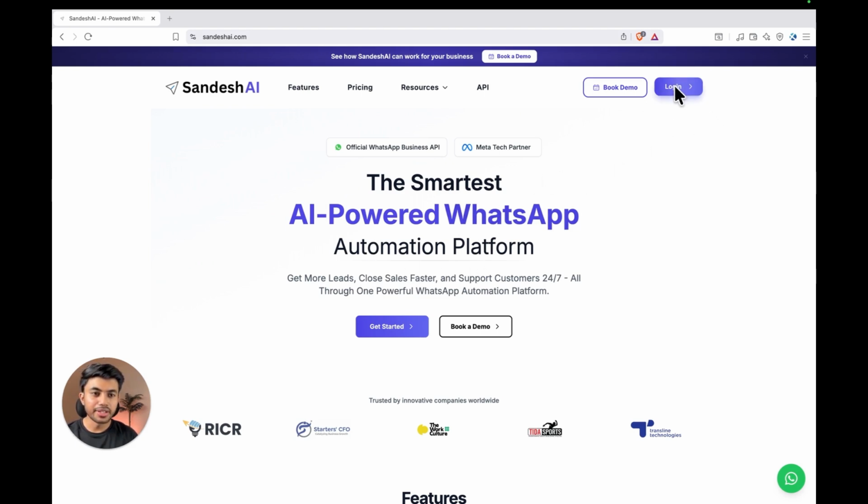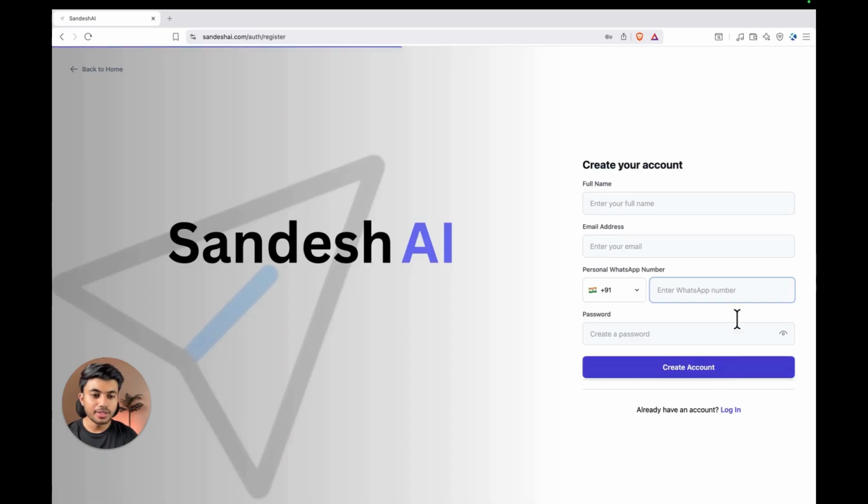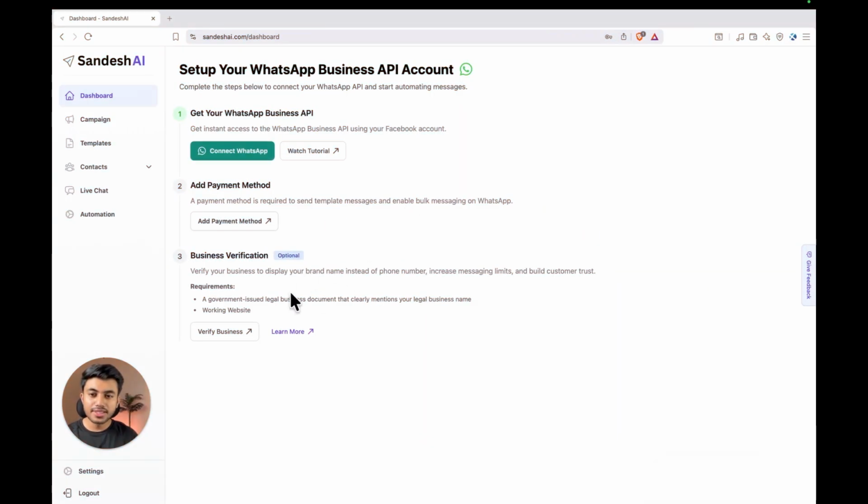Click on the login button here. Click on create an account. You can create an account by simply filling out this form. I already have an account, so let me quickly log in. This is how it looks once you are inside the dashboard.